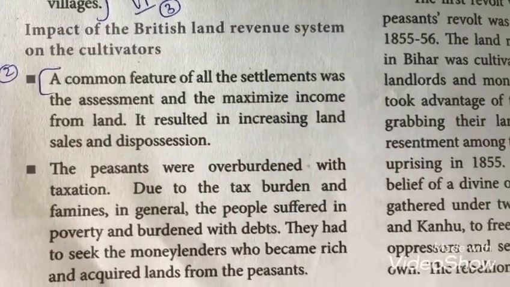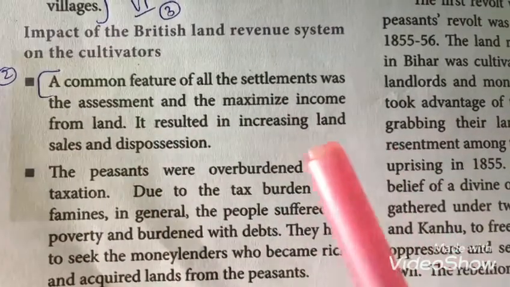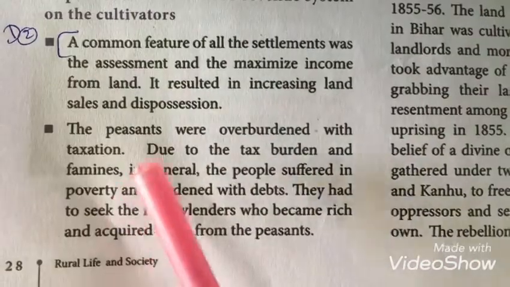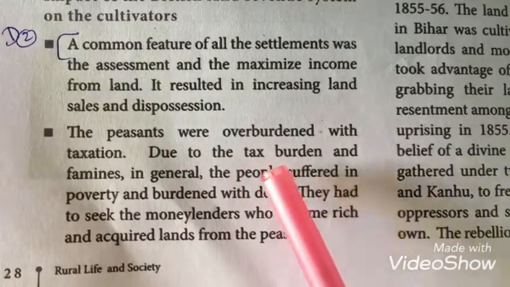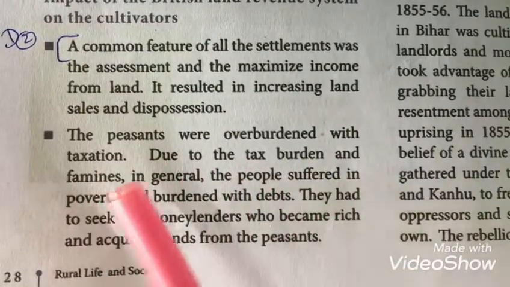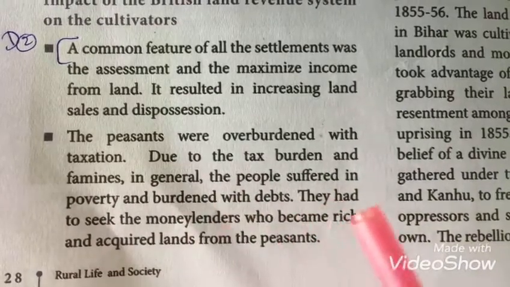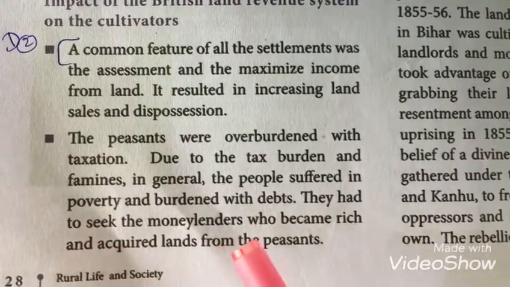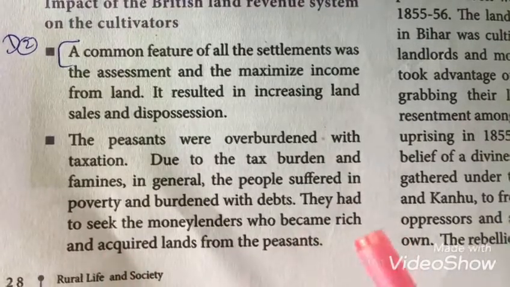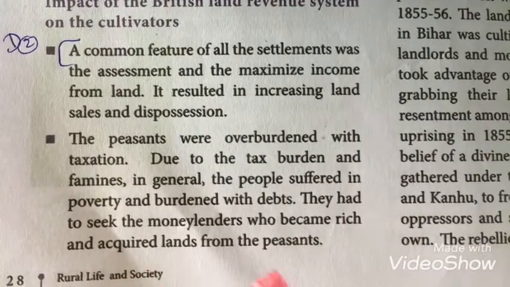But the farmers didn't get any benefit. The peasants were overburdened with taxation. Due to the tax burden and famines in general, the people suffered in poverty and were burdened with debts. They had to seek the moneylenders, who became rich and acquired land from the peasants.